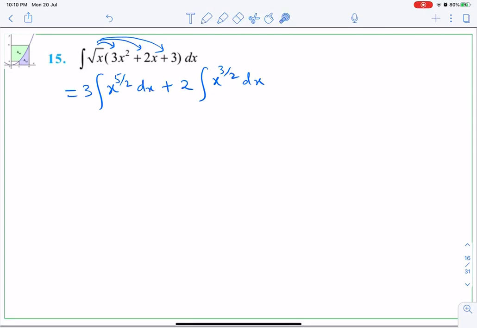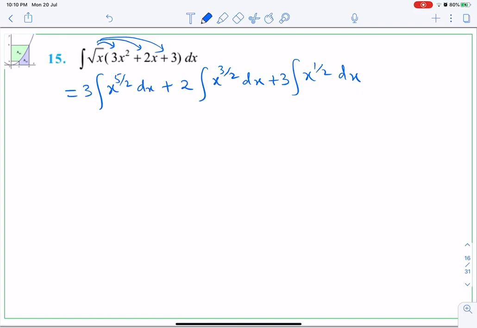So the first one was half plus 2. Half plus 2 means 1 plus 4 by 2, so 5 by 2. Second will be half plus 1, half plus 1 will be 3 by 2, and the last one will be power half. So plus 3 integral x to the power half dx. So I have separated everything.